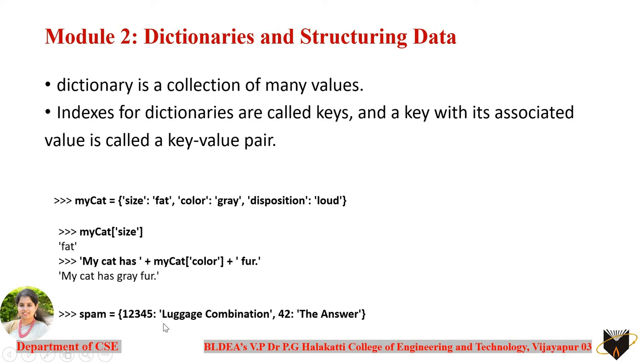In the next example, one more dictionary has been created. You can see the keys are integers here and values are strings here. This is just to show you that you can take any kind of combination or different kinds of data into the keys and values combination over here.